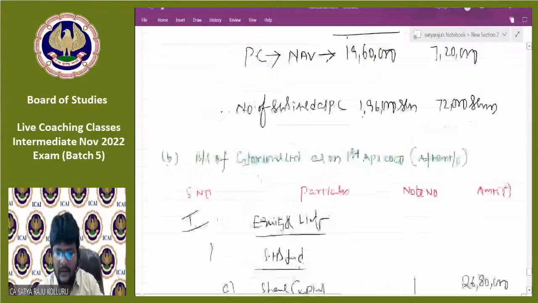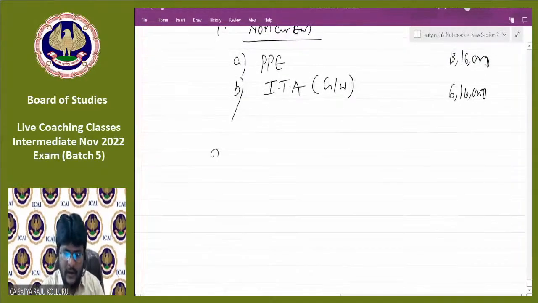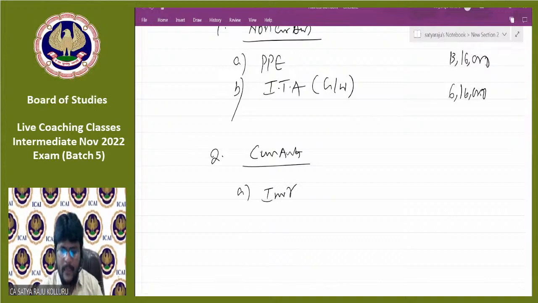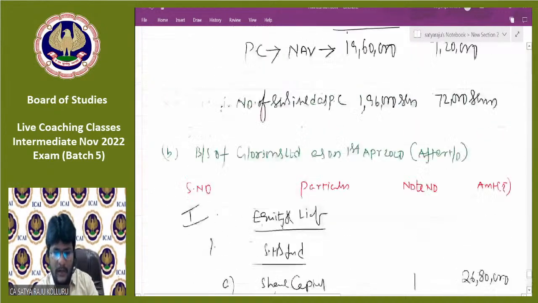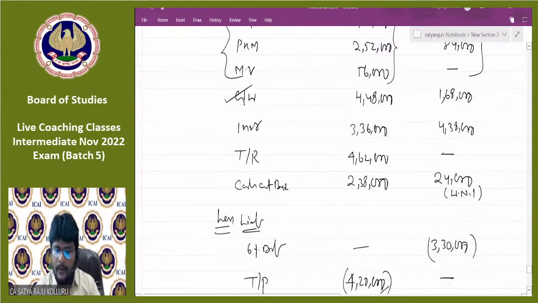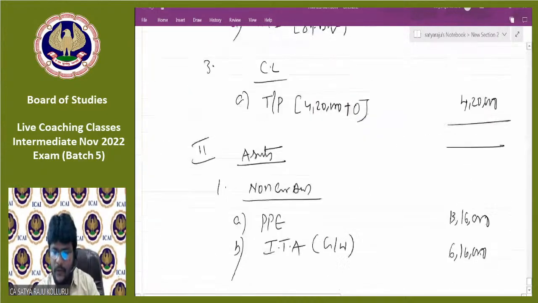Those are current assets. So you can go with current assets directly. A, inventory. So just make it total line by line. 3,36,000 plus 4,38,000, 7,74,000.